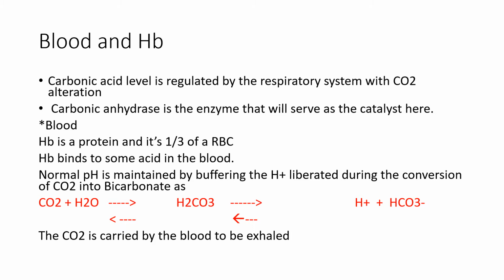The hemoglobin binds to some acid in the blood. The normal pH is maintained by buffering the hydrogen ion liberated during the conversion of carbon dioxide into bicarbonate as this. You could see that CO2 is reacting with water to form carbonic acid, and dissociation will occur, liberating hydrogen ion and bicarbonate ion. The CO2 here is carried by the blood to be exhaled.